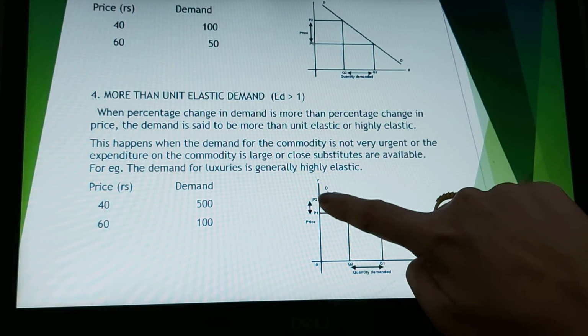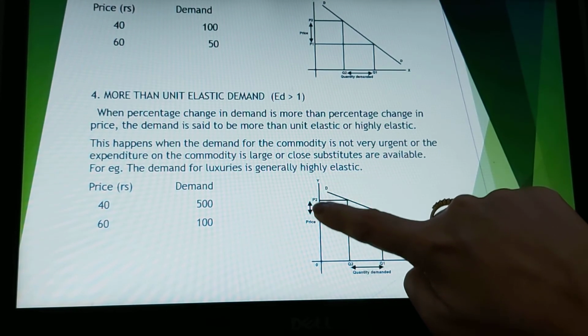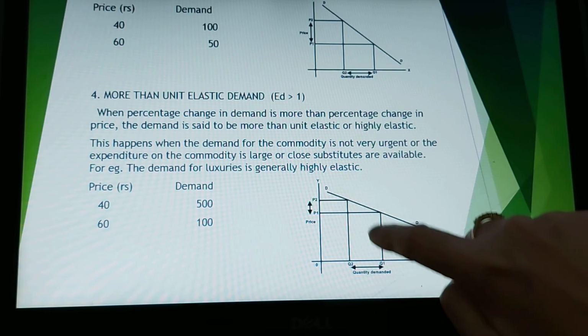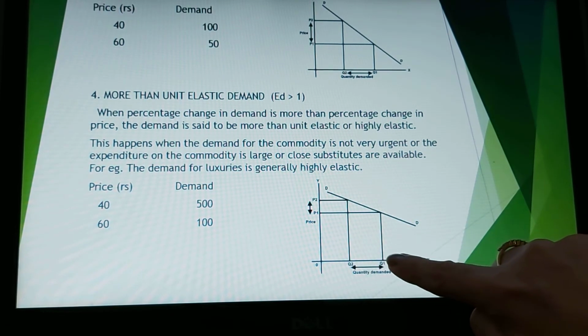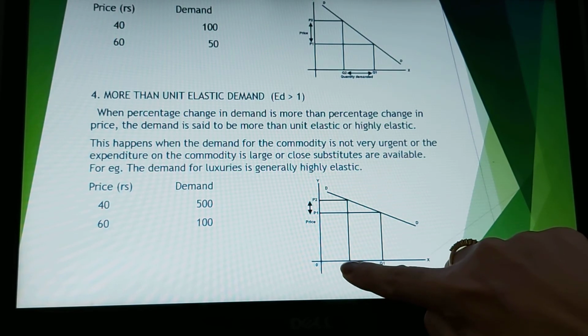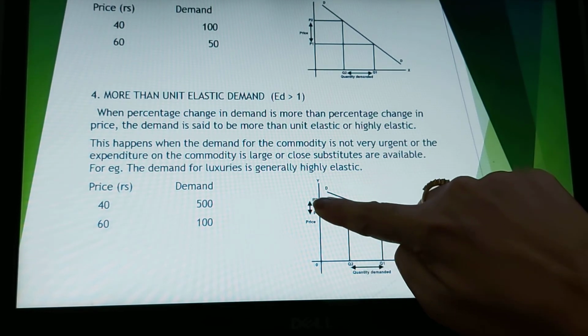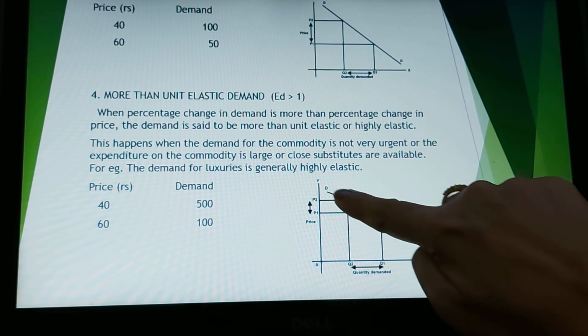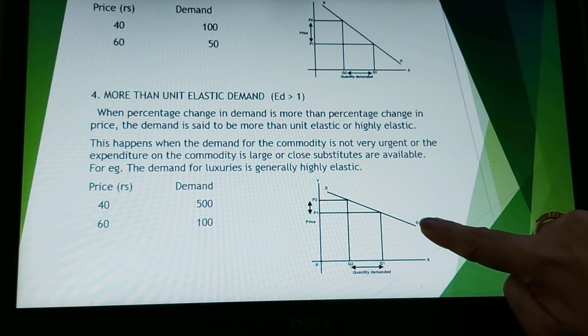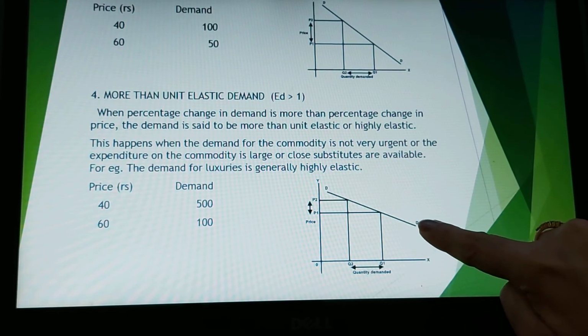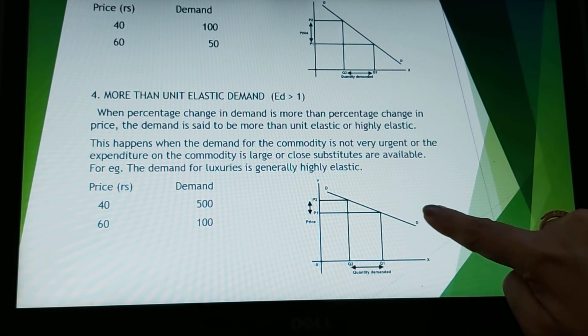The change in prices from P1 to P2 means just a little change in price, and if you look at the change in the quantity, it was Q1 earlier and it has reduced to Q2. So the quantity demanded changes more than the change in price, and the curve is a flatter curve. Here ED is greater than 1.